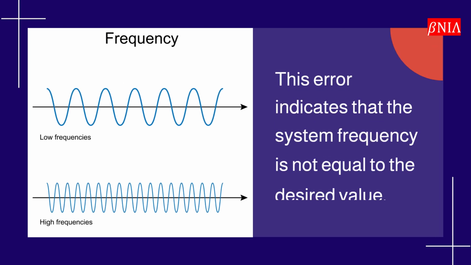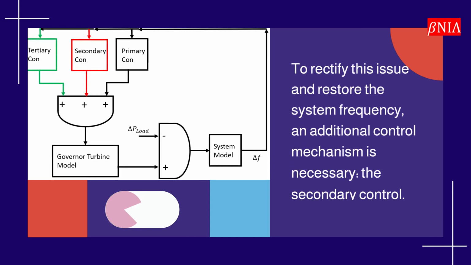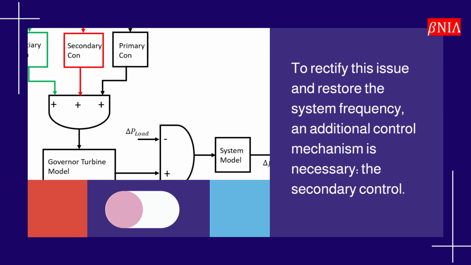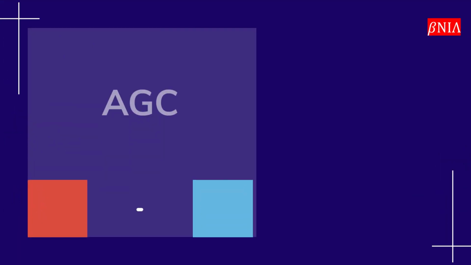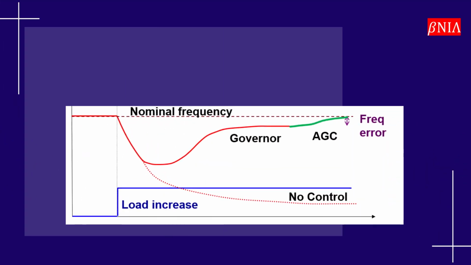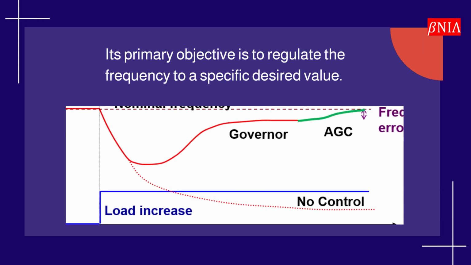This error indicates that the system frequency is not equal to the desired value. To rectify this issue and restore the system frequency, an additional control mechanism is necessary: the secondary control. This process of frequency restoration is known as automatic generation control, or AGC. Its primary objective is to regulate the frequency to a specific desired value.